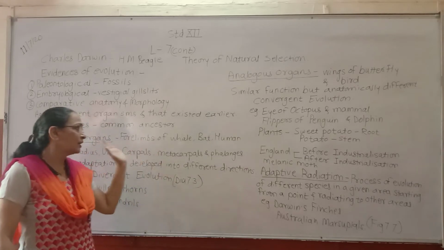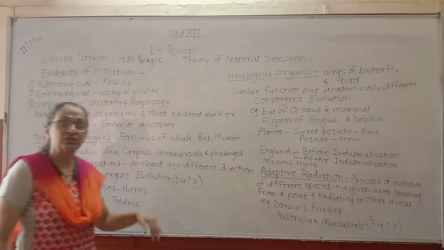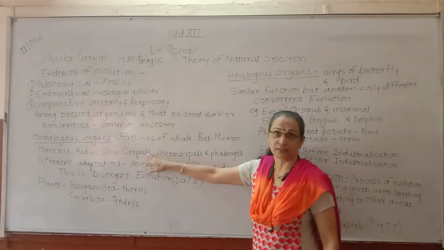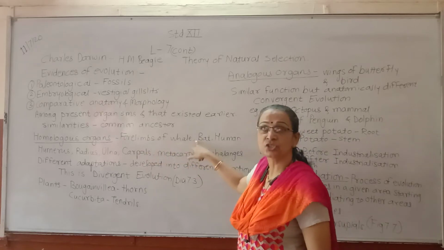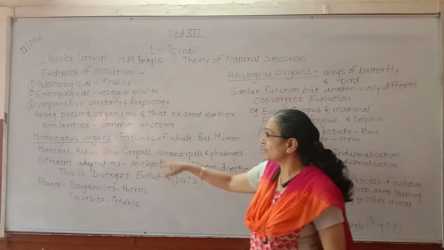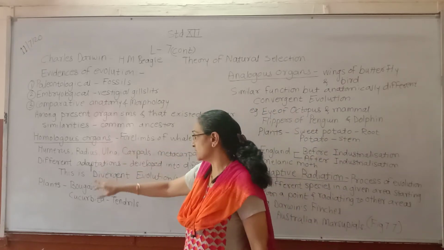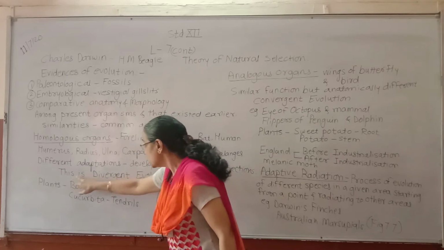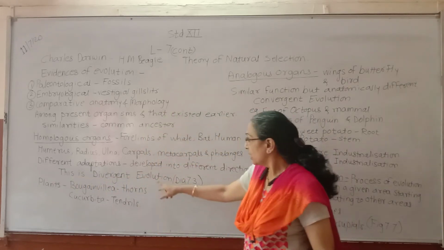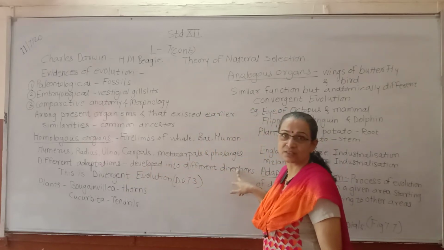For that, these organs have developed in different directions according to their habitat, but the basic structure remains the same, and that is why they are called homologous organs. This is called divergent evolution because it has developed in different directions.